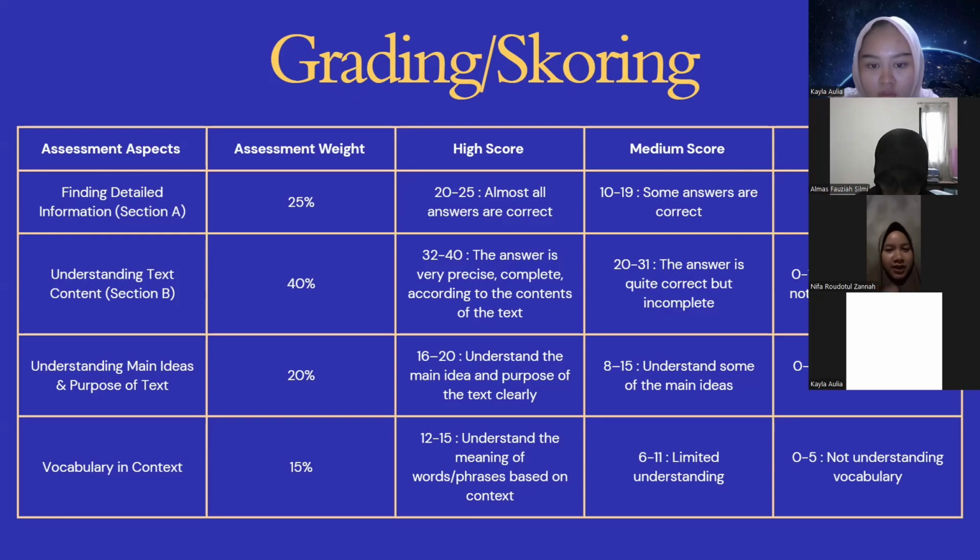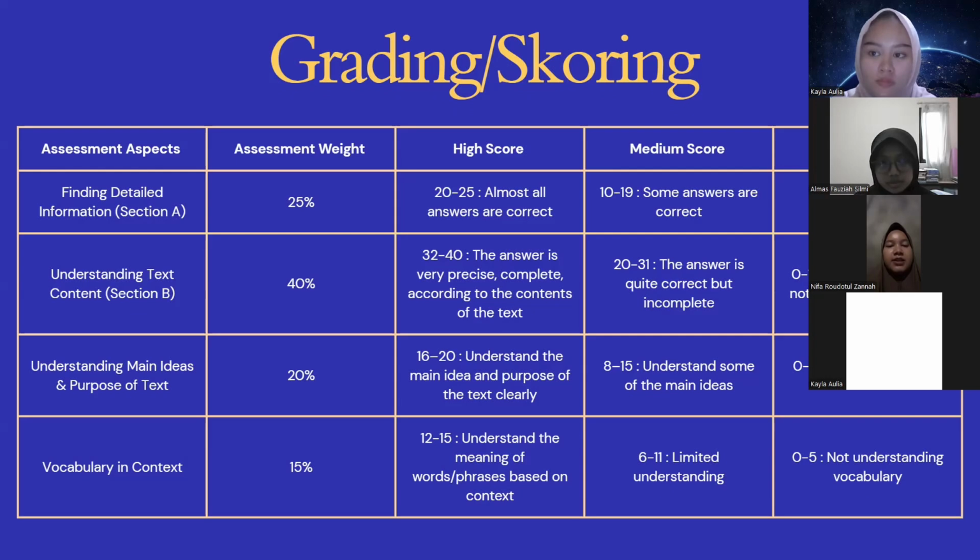Okay, focus. Section A has a weight of 25%. To get a high score from 20 until 25, you must make sure that almost all of your answers are correct.